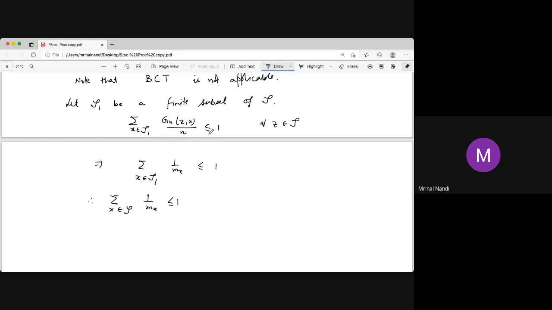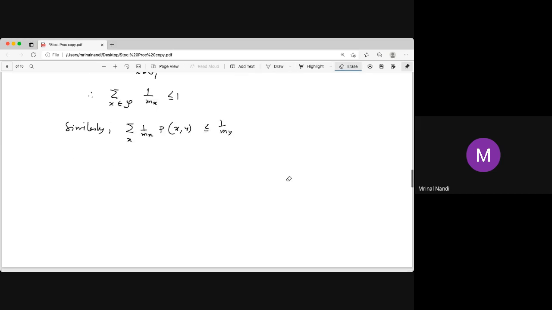Similarly, using that finite case, we can show that this is less than or equal to 1 by my. So for finite sets it is less than or equal to 1 by my. Since it is true for all finite sets, it is true for the whole set also. But we have to prove the equality actually. So we have proved less than or equal to 1 and less than or equal to 1 by my, and this is true for all y.